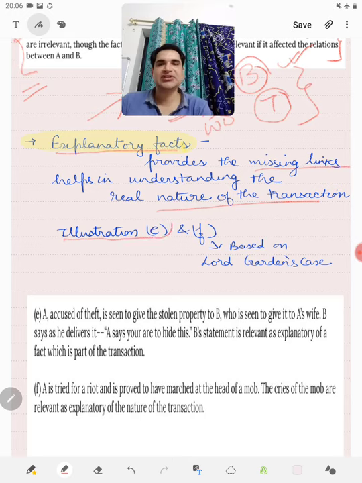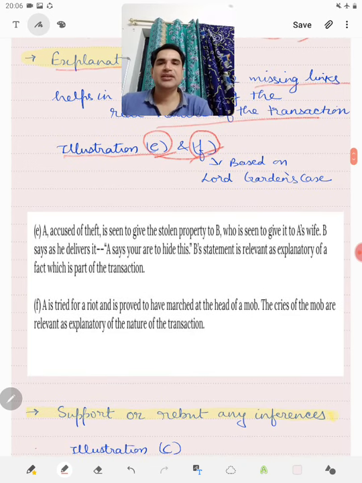Now, two illustrations attached to it which are important are illustration E and illustration F. Illustration E states: A is accused of theft and he is seen to give the stolen property to B. B gives it to A's wife, and when he is delivering it, A says you are to hide this. B's statement is relevant as explanatory of a fact which is part of the transaction.